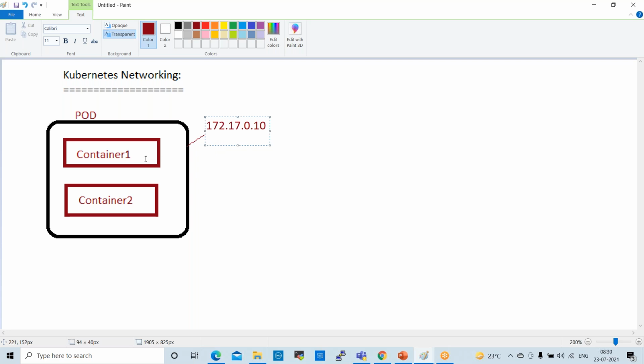Okay. So now we have two containers inside the pod. In Docker, every container will have an IP. But here in Kubernetes, there are no IPs for containers. Here we refer to the pod IP only. When you want to ping a container, you will get the pod IP.